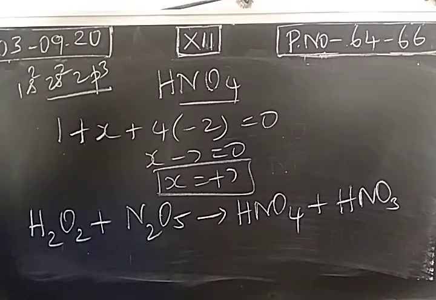So group number 15, nitrogen family. First, nitrogen based compounds: N2, NH3, nitric acid. Then oxides of nitrogen: NO, NO2, N2O, N2O3, N2O4, N2O5. Then oxoacids: hyponitrous acid, H2N2O2, then HNO2 nitrous acid, HOONO pernitrous acid, HNO3 nitric acid, and at last HNO4 pernitric acid. All these we have completed.